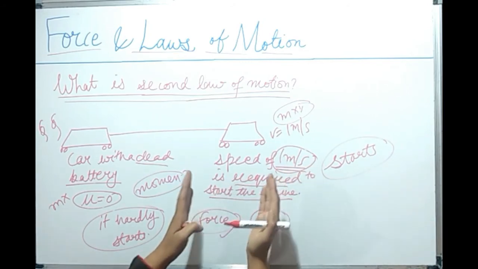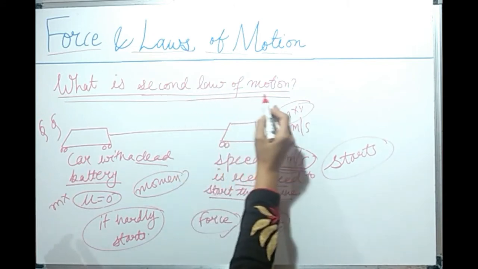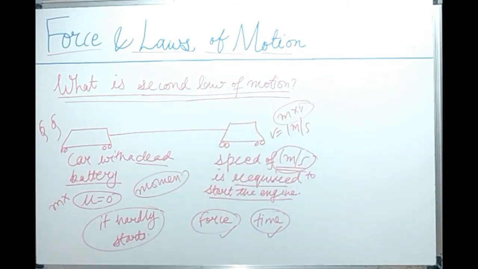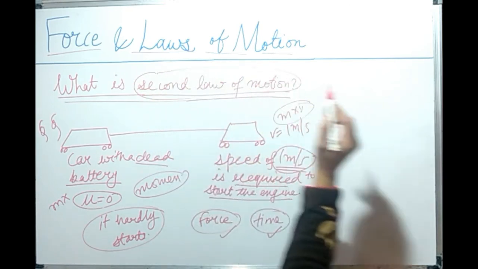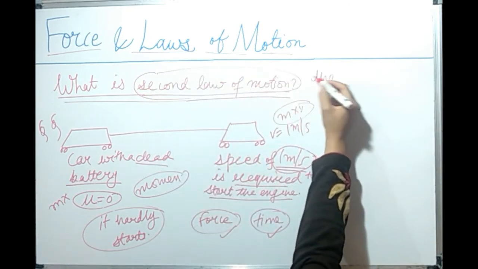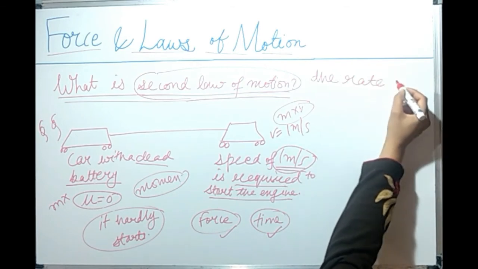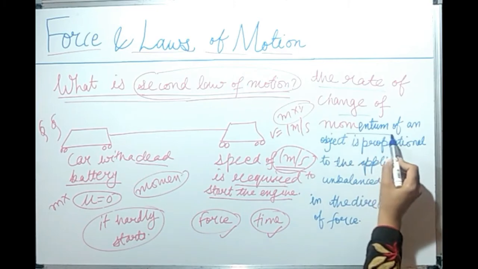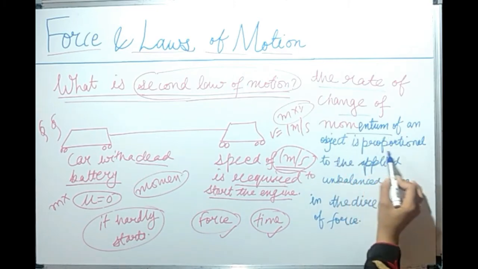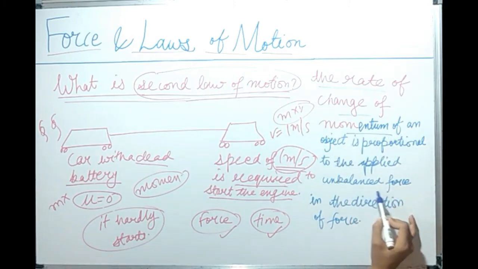So now we can state the second law of motion. The second law of motion states that the rate of change of momentum of an object is proportional to the applied unbalanced force in the direction of force.